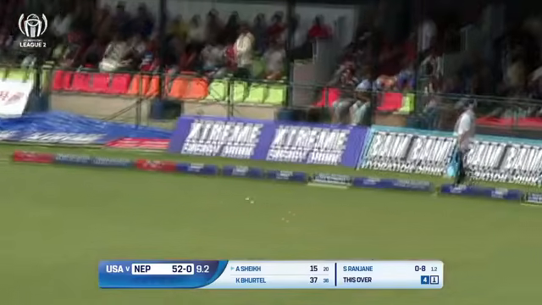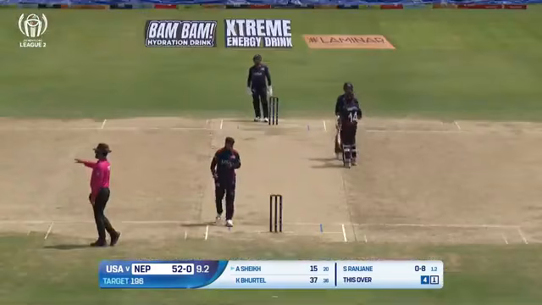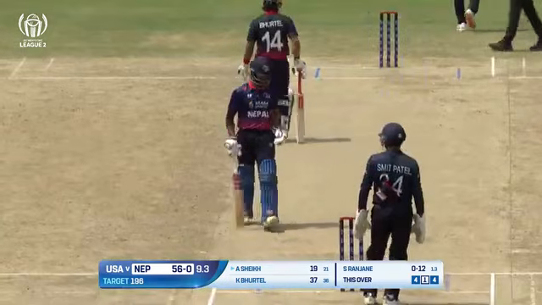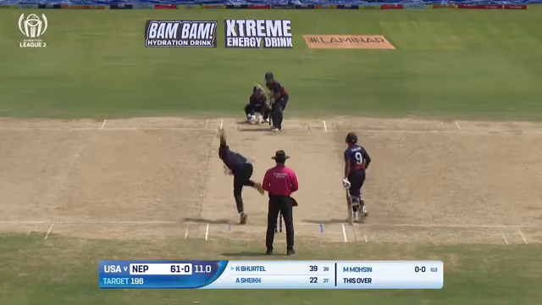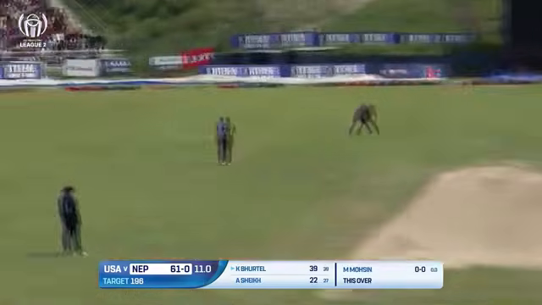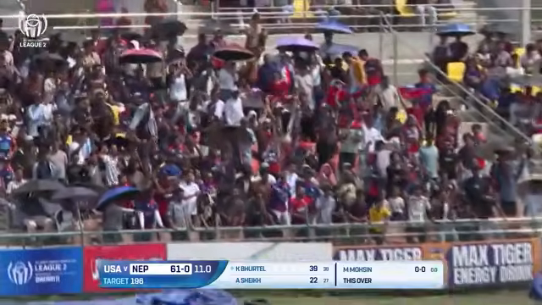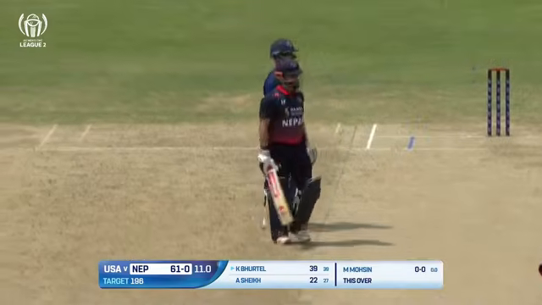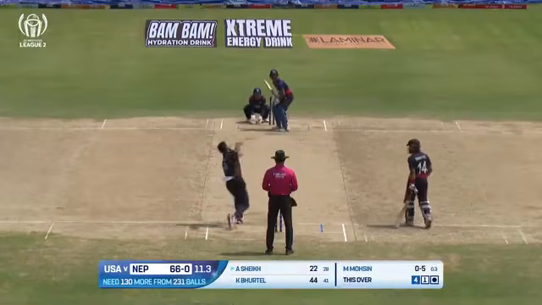That's screamed. That is beautiful. Asif Sheikh just caresses that in the gap for 4. Yeah, it's the Asif Kushal show in the middle today. Mohammad Mohsin into the attack, and first ball has been nicely placed in the gap by Kushal Bhurtel. He is looking prolific, he is looking good, he is looking in form.